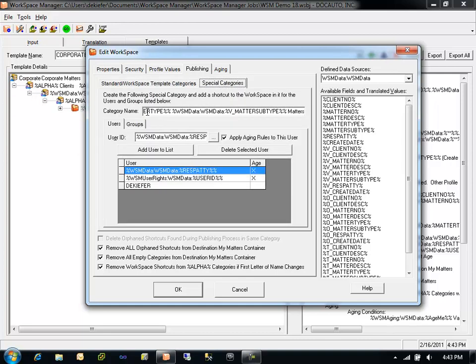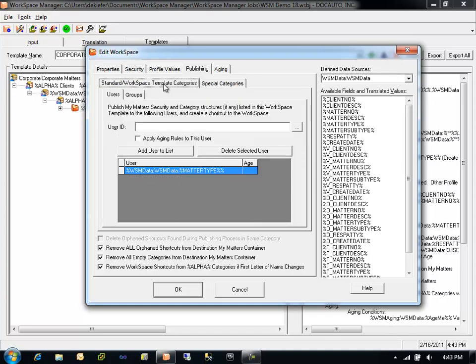Special categories can only be one level deep and will always have the same ownership rights and privileges as a category that a user creates themselves within their own My Matters container. Standard or Workspace Manager template categories can be any number of levels deep, can have their own security, and can also include a My Matters container, which is where subscription management is performed.